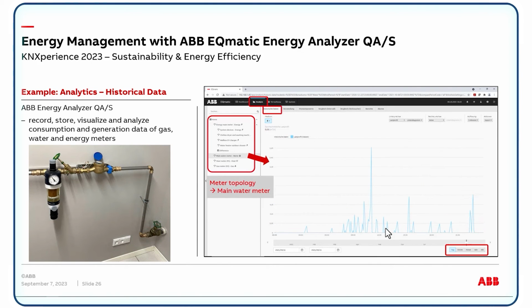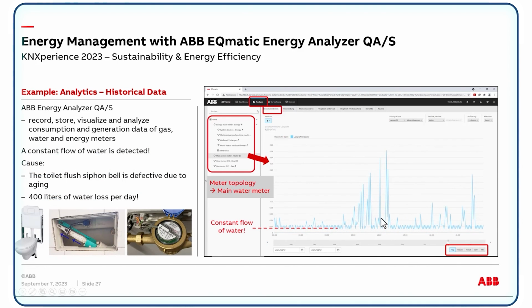Another possibility is also to integrate meters for water or for gas or for heat. Like here, this is a typical meter connected to KNX, and then you can see the water peaks, the water demand per day, per week, per month. You see there was a peak at night, 3 a.m., a small water flow. What was it? Maybe somewhere in the toilet. Here the water demand during the day and in the evening, for example, for showering. So this can be detected.